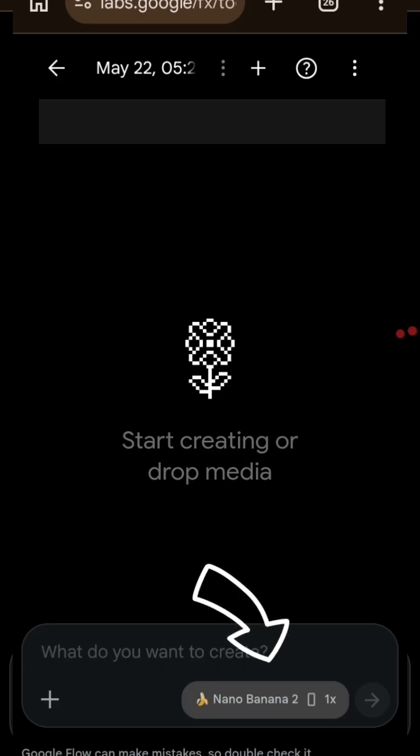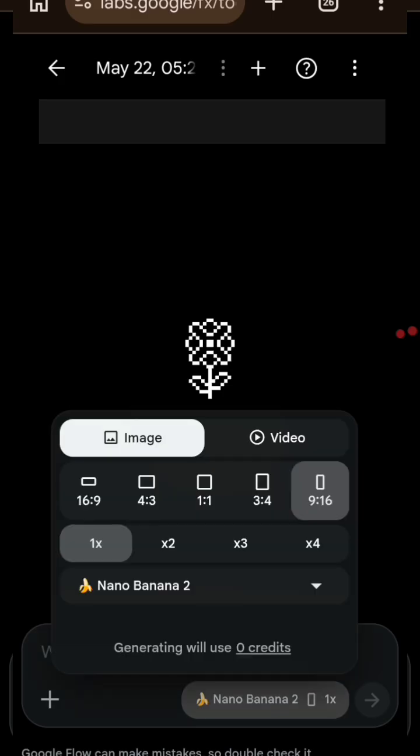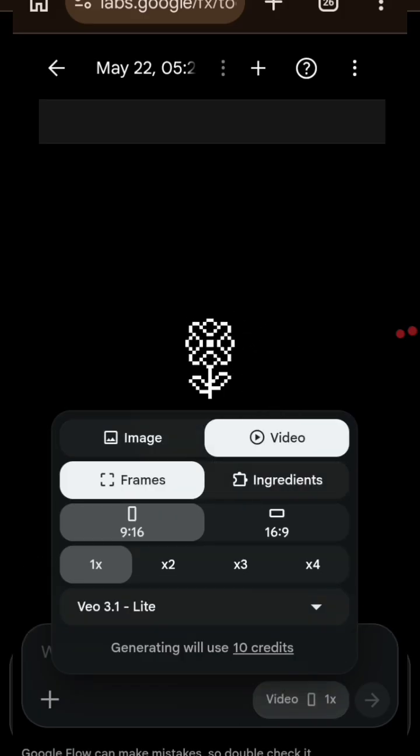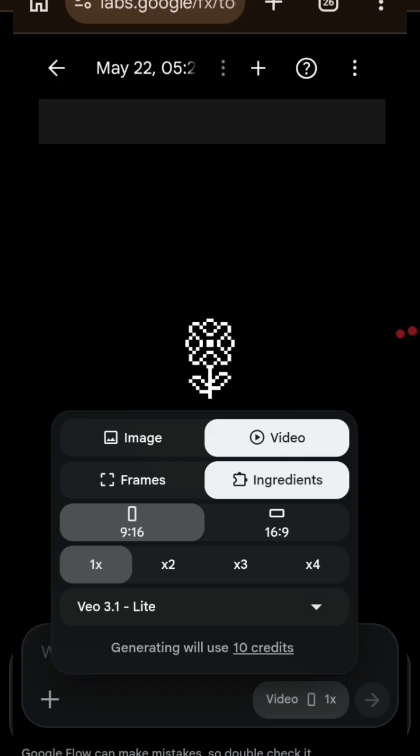But because what we got from ChatGPT is text to video, you're going to tap that button that says nano banana and change it to video. If yours is on frames, you change it back to ingredients. It should be on ingredients because everything is happening in one particular location, one particular scene.